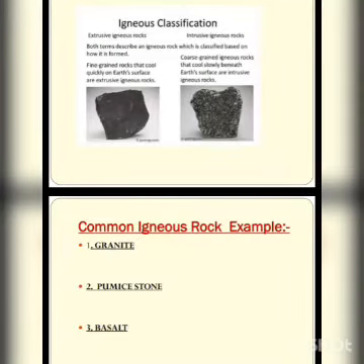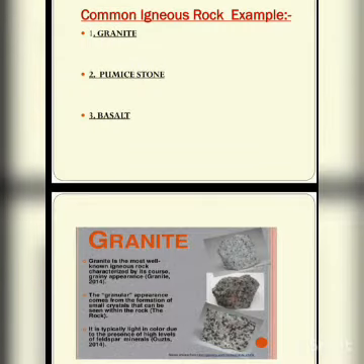Number 1, granite. Granite is the most well known igneous rock, characterized by its coarse grainy appearance. The granular appearance comes from the formation of small crystals that can be seen within the rock. It is light in color due to the presence of high levels of minerals. Okay, we use granite at our homes for flooring purposes.